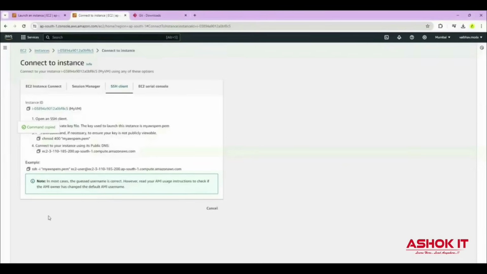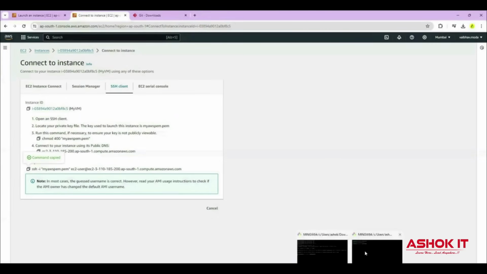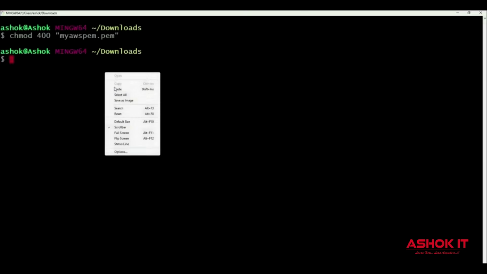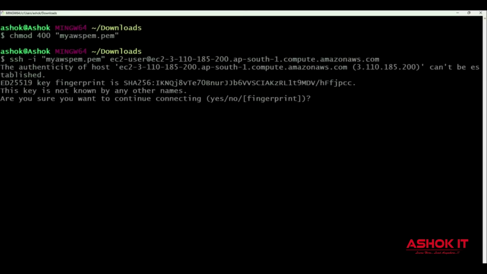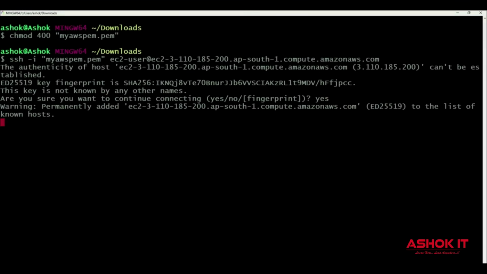Then go and copy this example command here. This is the SSH client command. By using this SSH command, we can connect with the EC2 instance. I'm just copying this command. Now go to this git bash and right click, paste it. Execute this command also. Once we execute this command, it is asking, are you sure you want to continue connecting with the machine? Yes, I want to connect with that machine.